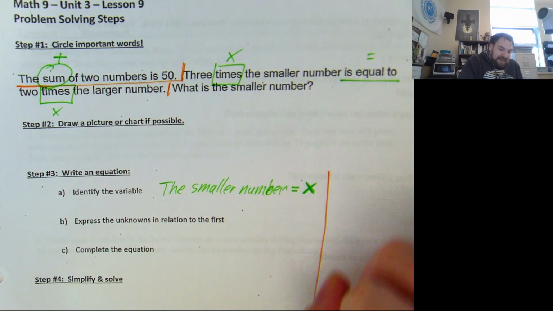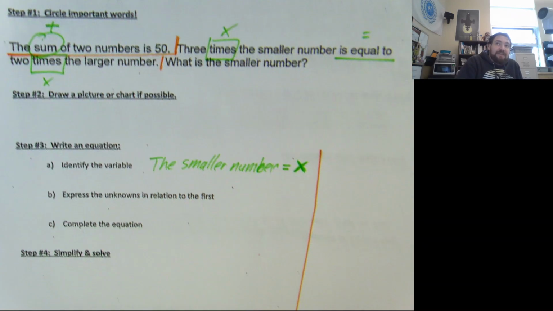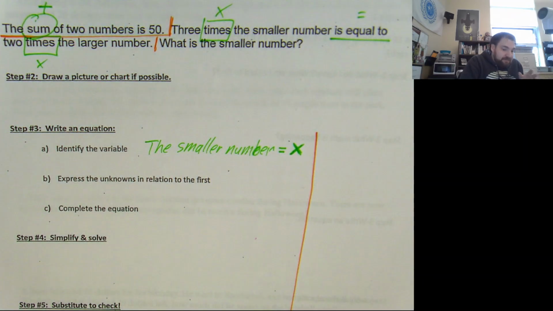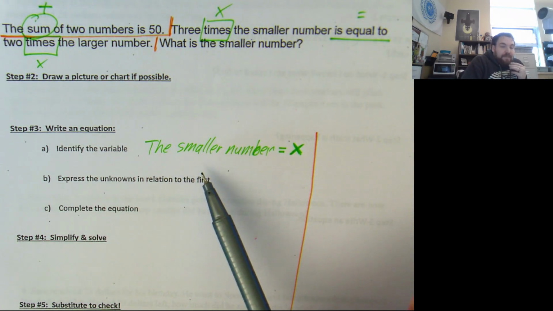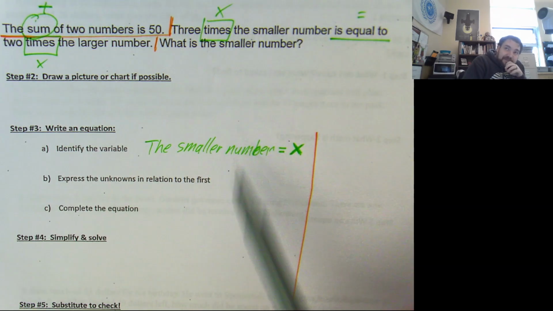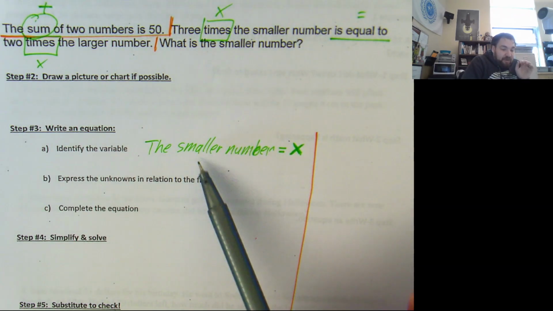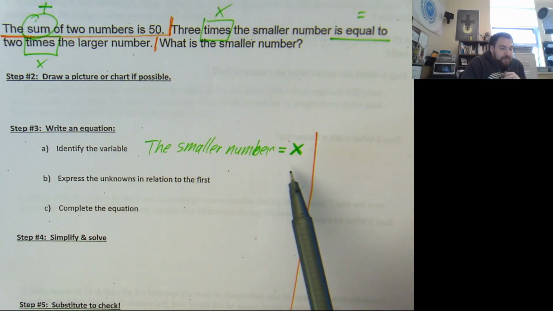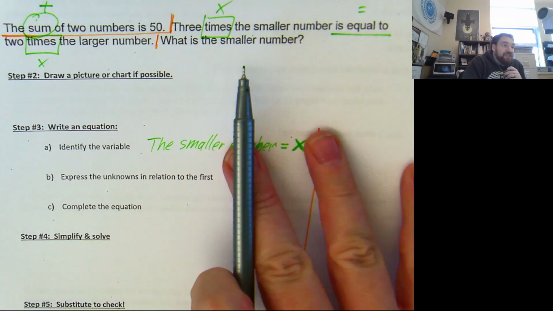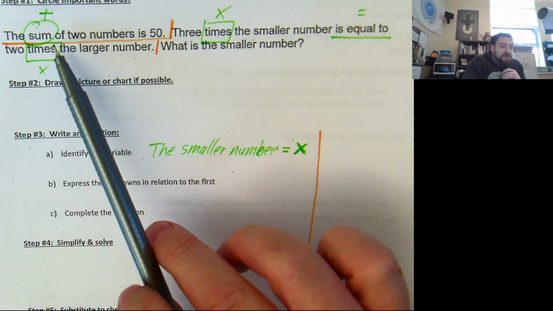Now, this next step is where these 2 different methods separate. I'll show you this method first. We've identified what we want to find. We want to find the smaller number. We gave it a name. We called it x. But we're told in the question that there are 2 numbers.